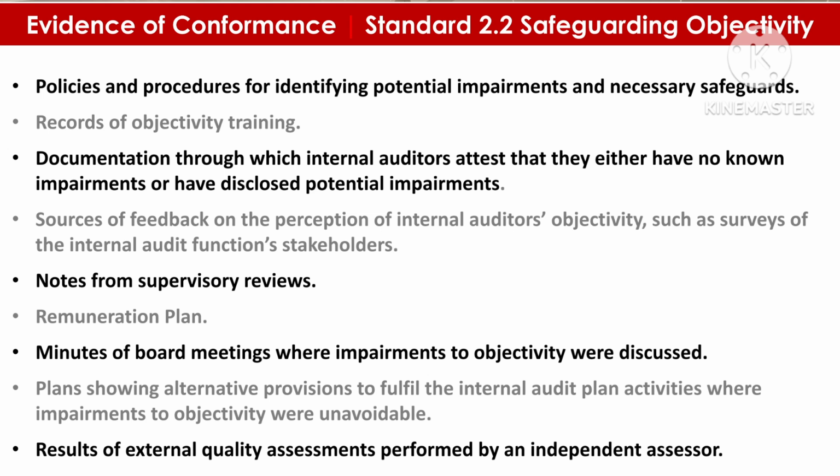Sources of feedback on the perception of internal auditors' objectivity, such as surveys of internal audit function stakeholders, notes from supervisory reviews, remuneration plans, minutes of board meetings where impairments to objectivity were discussed, plans showing alternative provisions to fulfill the internal audit plan activities where impairments to objectivity were unavoidable, and results of external quality assessments performed by an independent assessor.